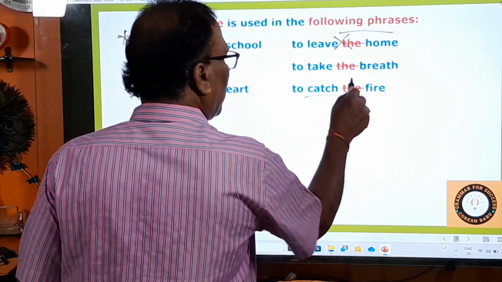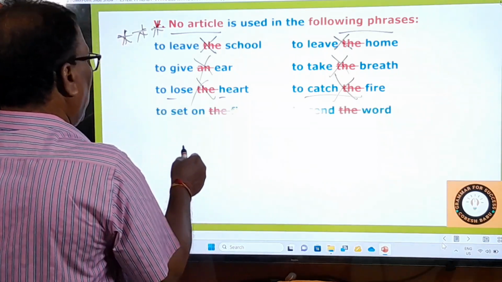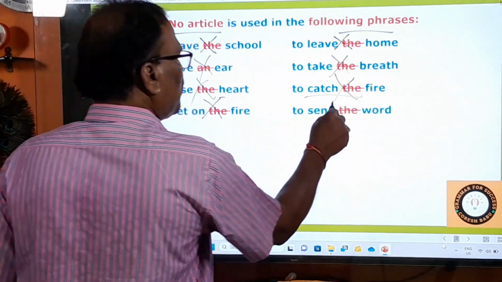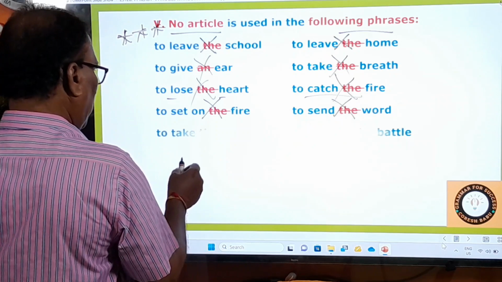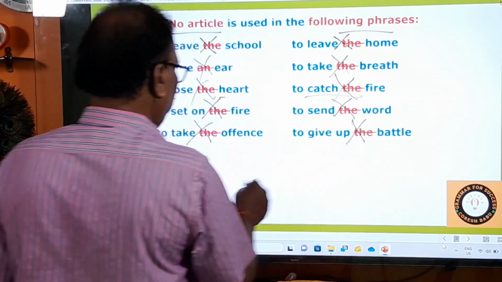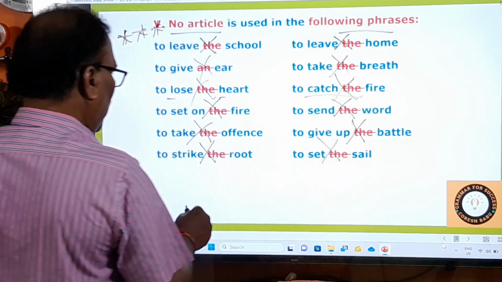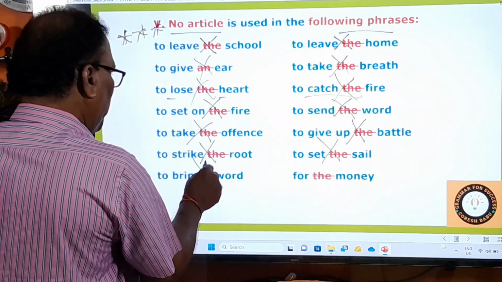To catch fire. Okay, not like that. All these things are not to be used. To set on fire, not to set on the fire. To send word, no, not to send the word. To take offense. To take offense itself is to give up the battle. And then to strike root, to set sail, and to bring word, no, to bring